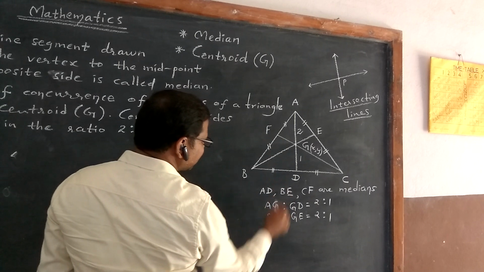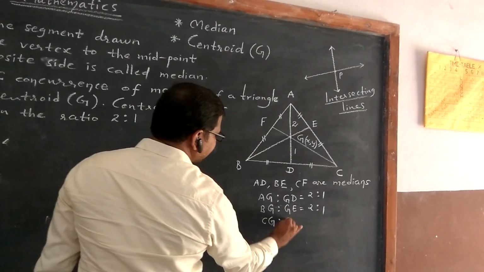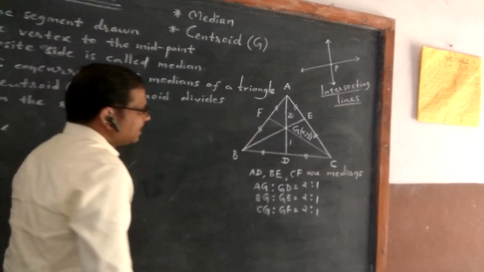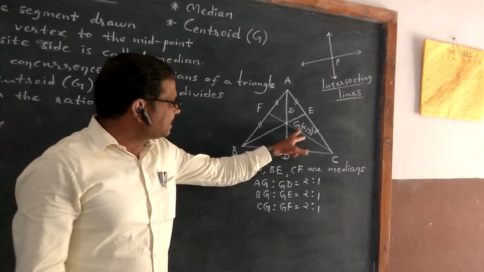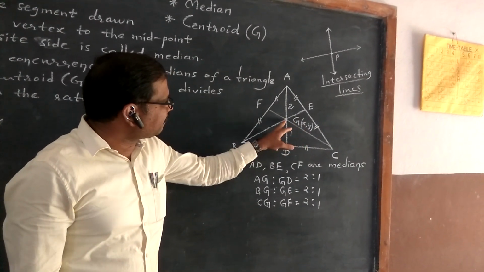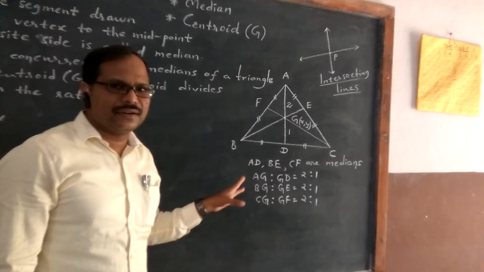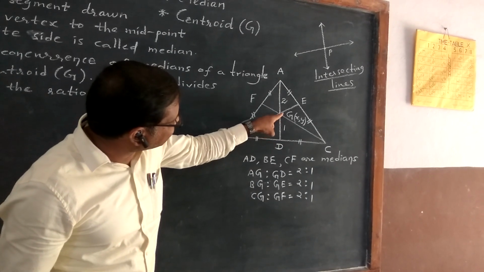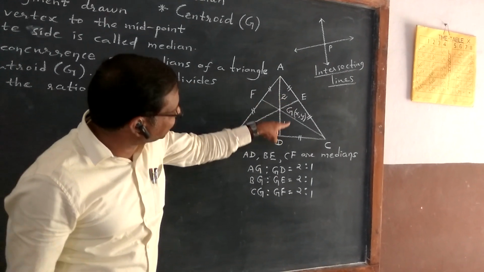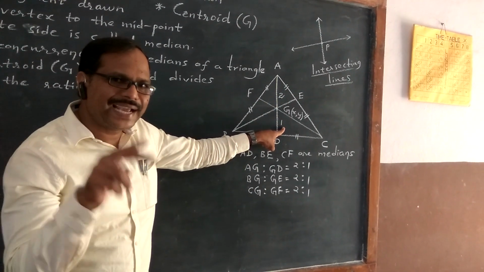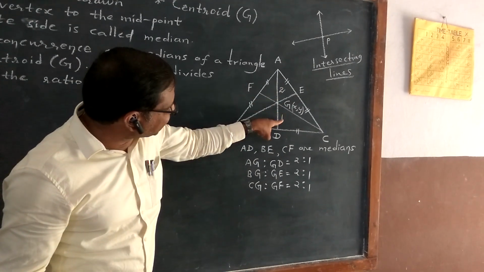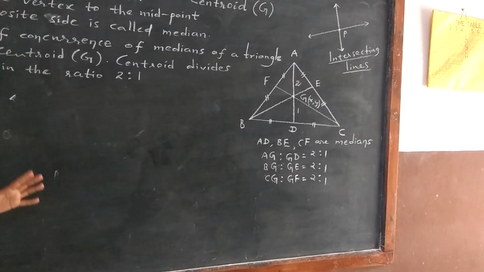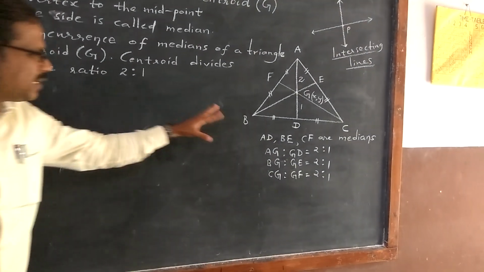Similarly, CG is to GF is equal to 2:1. That is why we say centroid is the point of trisection of each median. Why did I say trisection? 2 plus 1, 3. It makes 3. Centroid is the point of trisection of each median.